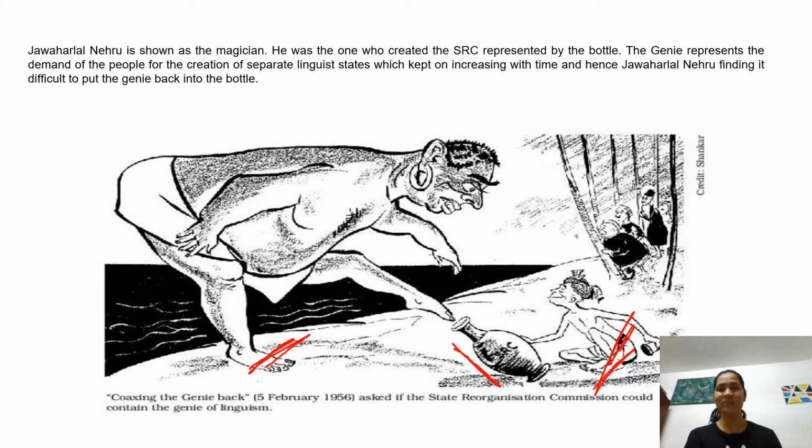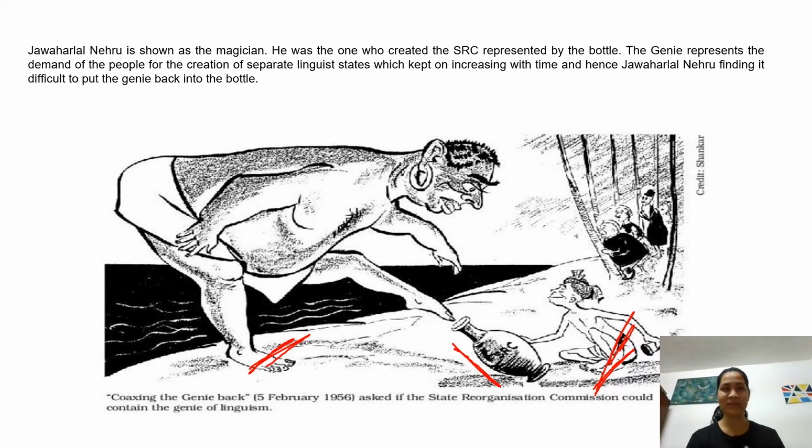it created a very big problem of separation of states, because the demands of people for the creation of separate states for their own language, linguistic states, kept on increasing, and hence the leaders and Jawaharlal Nehru were finding it a really problematic situation to find a solution for the creation of separate states.